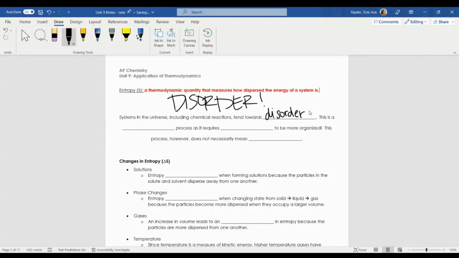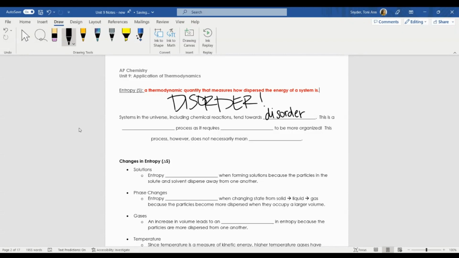It's very easy for people to become disorganized because it doesn't take a lot of energy to just throw things in your bag or to throw things on your desk or to throw things on the floor of your room. It takes energy, however, to keep things nice and orderly. So the entropy of the universe is constantly increasing because the universe is constantly striving for more and more disorder. And this is something that we're going to look at with chemical reactions in this unit.